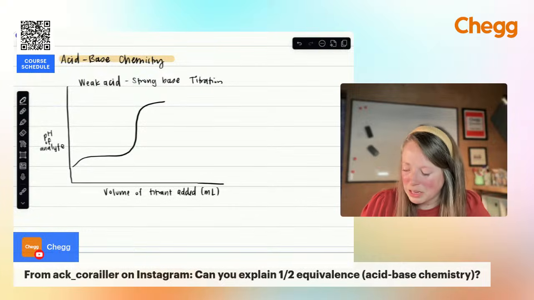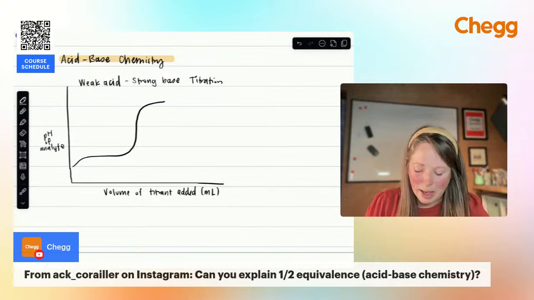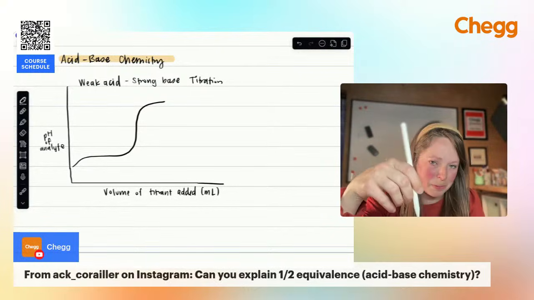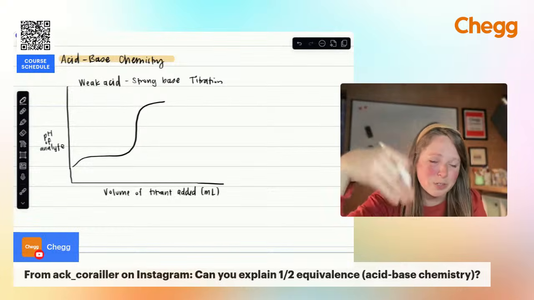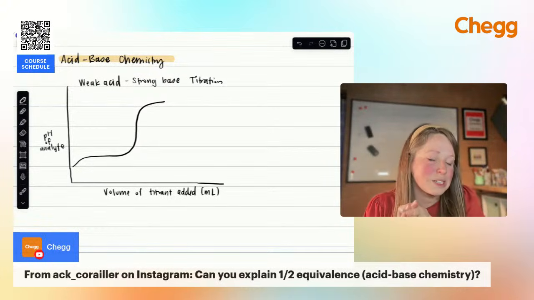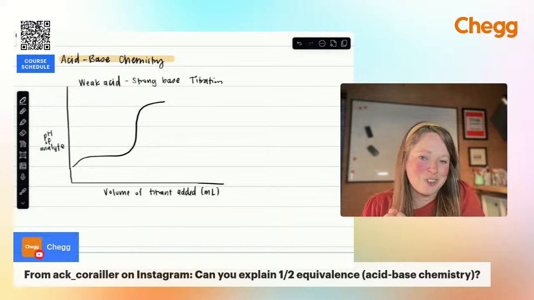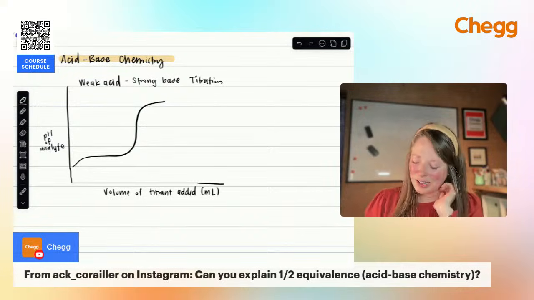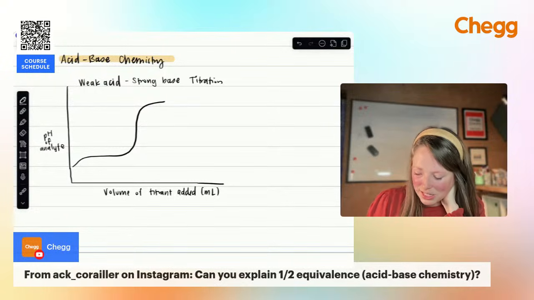All right, and if we're thinking about the titration, like what's actually happening, we have our analyte in an Erlenmeyer flask underneath our burette. The burette has a strong base. We're slowly adding that to it. We're mixing it. We're using some kind of indicator. When that changes color, we know that our titration is past that endpoint, and then we can stop adding the base in this case.